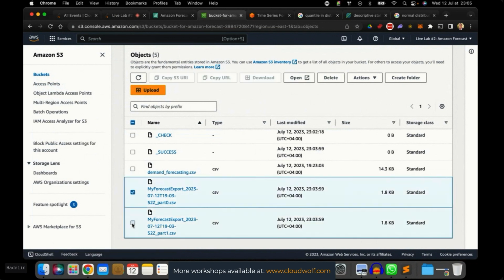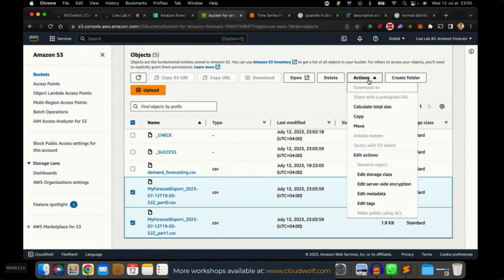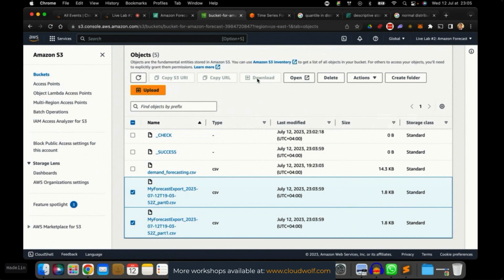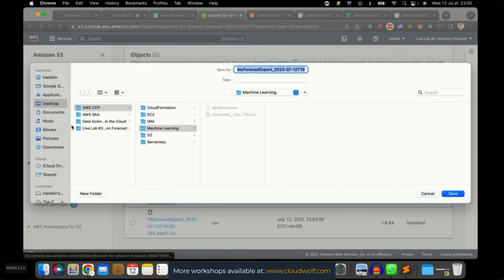So let's download them. Actions. Wait, where is download? Why can't I download them? Wait, let's refresh. Maybe it's because... okay, we can just download one at a time for some reason. Okay, so download, or maybe that's because this one is completely exported and the other one is not ready.